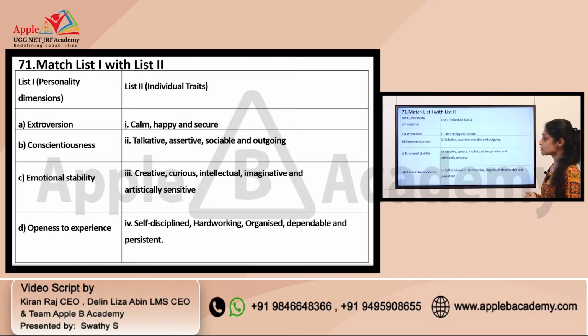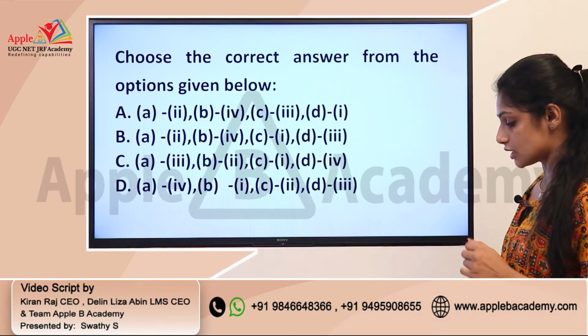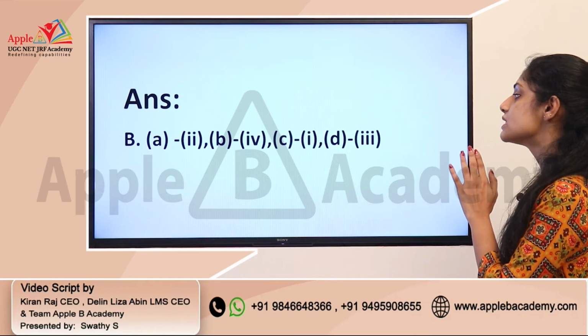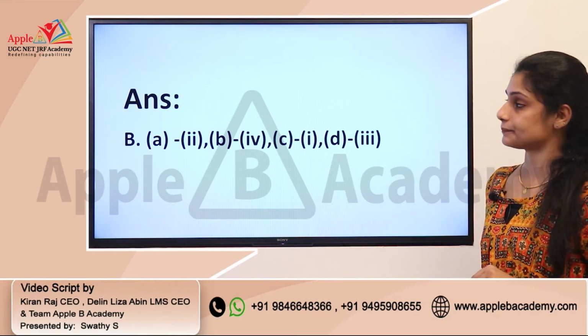When it is about option C, that is emotional stability, you can connect it with calm, happy, secure. There you can see a stability in emotions, right? So that is very easy to connect. And finally, openness to experience is creative, curious, intellectual, imaginative and artistically sensitive. So the correct answer should be option B, that is A2, B4, C1 and D3.